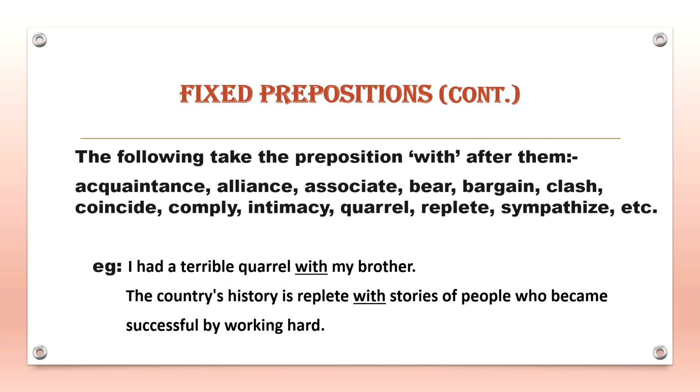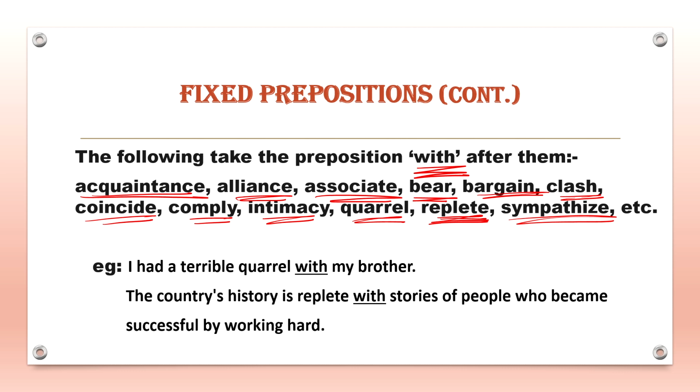Now, next, the following take the preposition with after them. So, acquaintance with, alliance with, associate with, bear with, bargain with, clash with, coincide with, comply with, intimacy with, quarrel with, replete with, sympathize with, and so on.